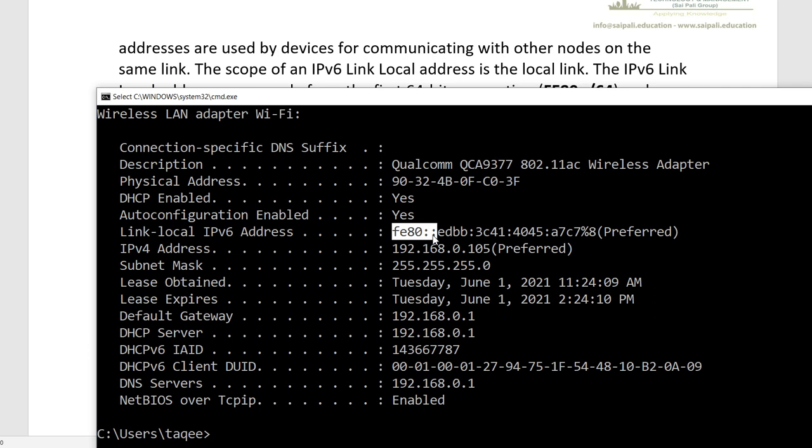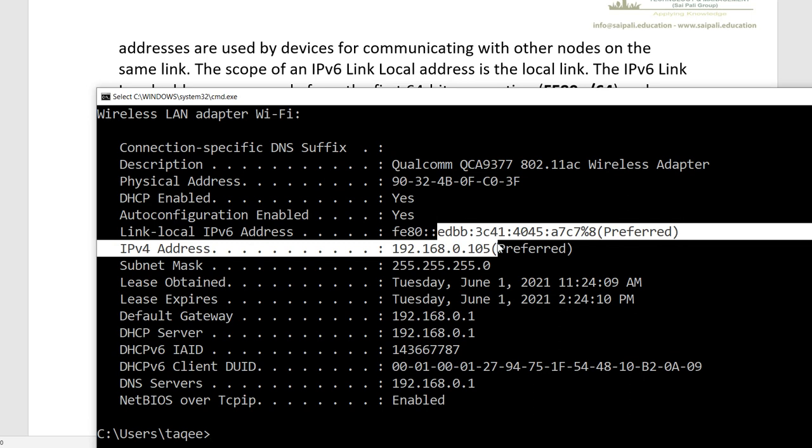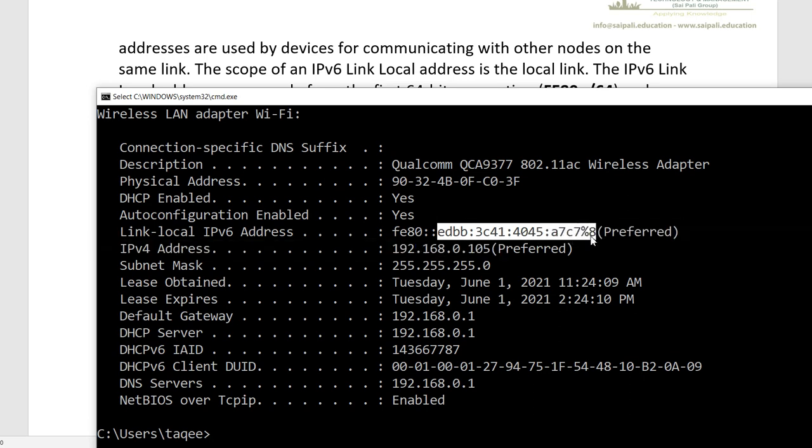So the first 64 bits are the same, and this is the interface ID which is derived from the MAC address, but it is not looking like the MAC address. If you see, this is the MAC address and this is the interface ID for this link local IPv6 address. It is not looking like a MAC address because Microsoft uses its own algorithm to generate this interface ID.